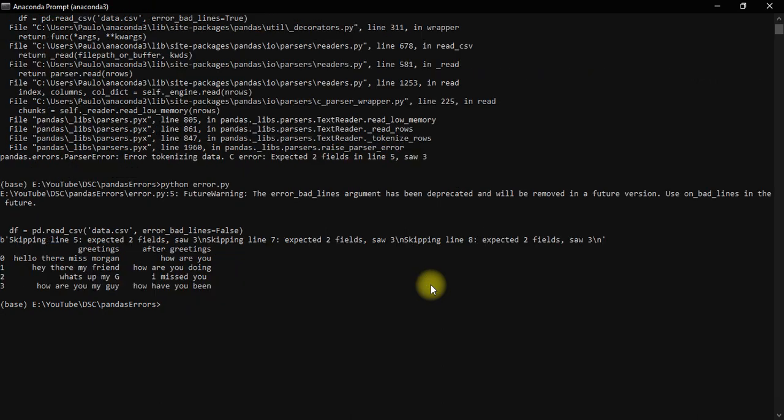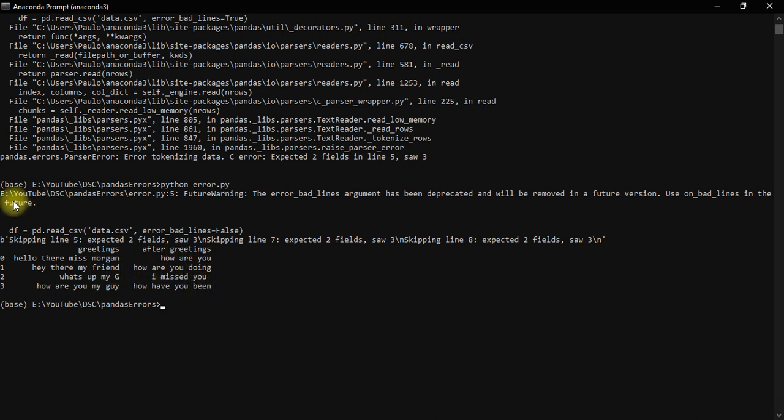So let's see. As you can see, the parse error was solved, but it shows the lines that were skipped. Line 5 was skipped, expected 2 fields, saw 3. Then line 7 was skipped, expected 2 fields, saw 3. And the rest of the file data were printed.